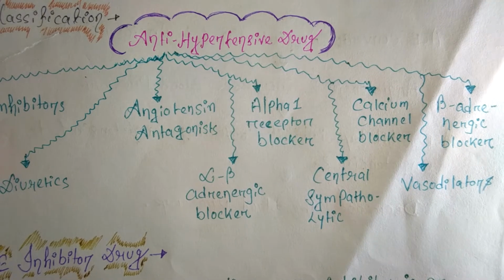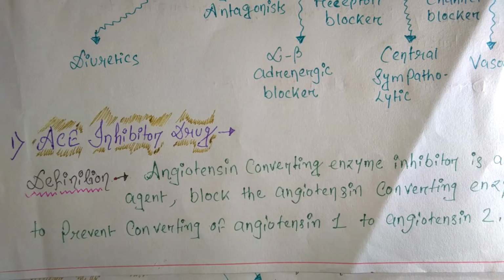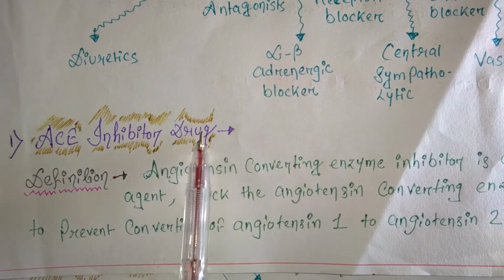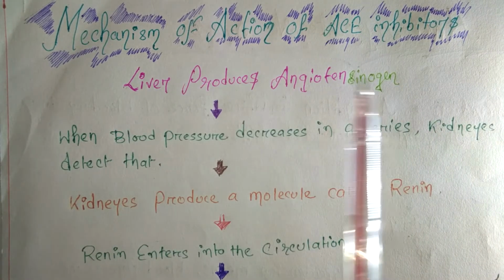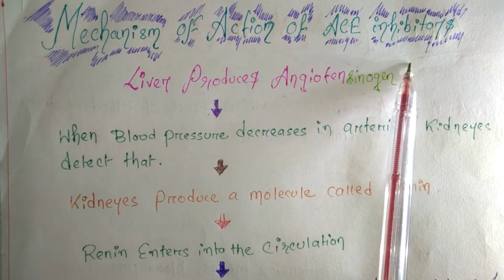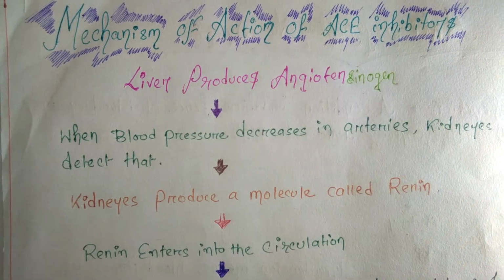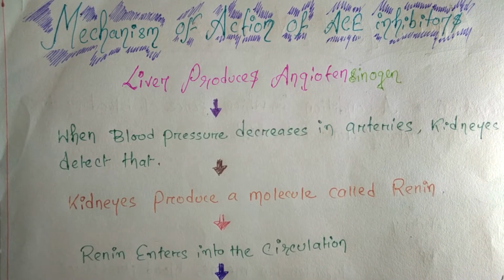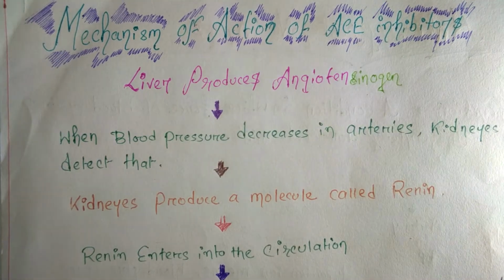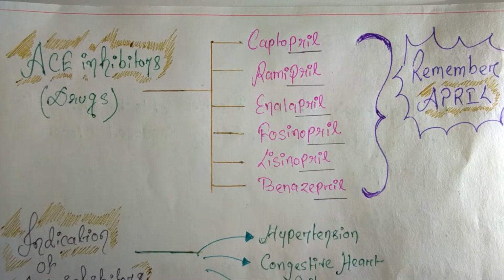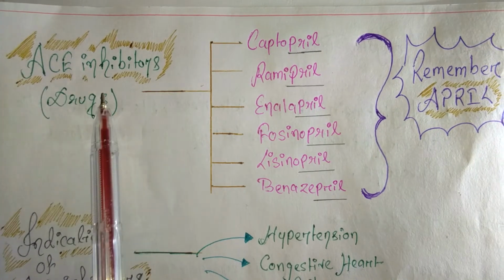Then we studied about ACE inhibitor drugs, right? We studied the definition and the mechanism of action of ACE inhibitors. So let's see the drugs, indication, contraindication, and side effects of ACE inhibitors. Okay, so let's start with ACE inhibitor drug names.